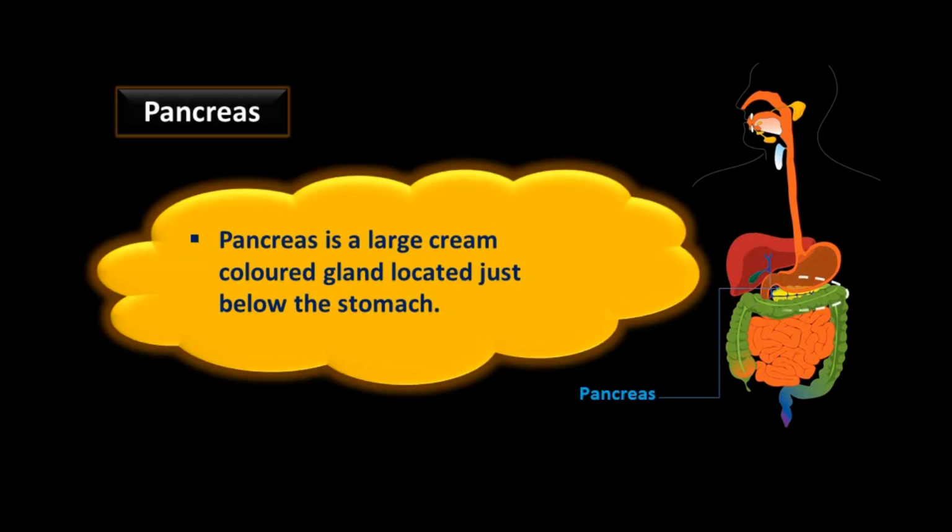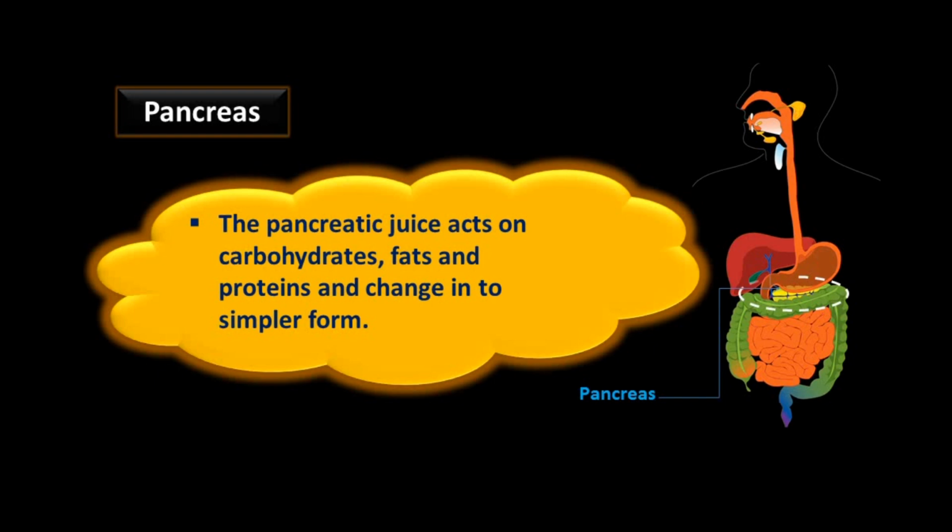Pancreas. Pancreas is a large cream-colored gland located just below the stomach. The pancreatic juice acts on the carbohydrates, fats and proteins and changes them into simpler forms. So the pancreatic juice and the bile juice stored in the gallbladder are collected in the small intestine with the help of a common duct. They help in the complete breakdown of complex food material into simple form.